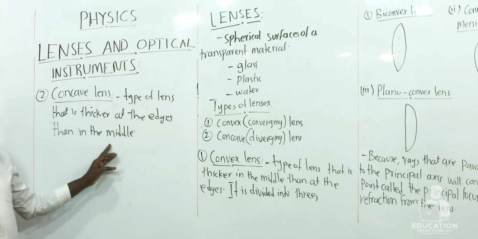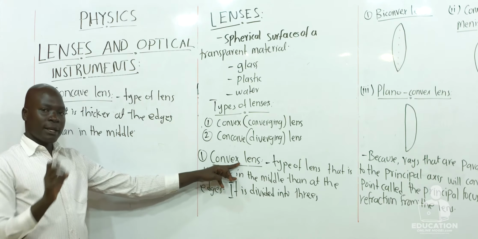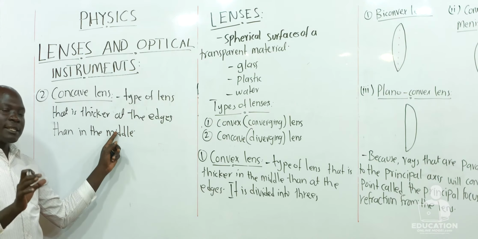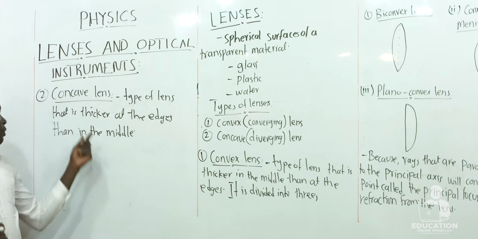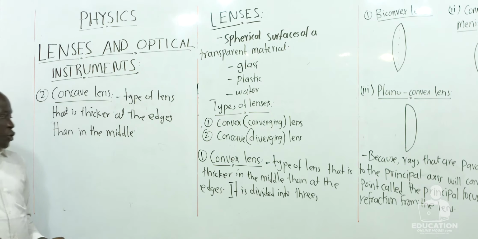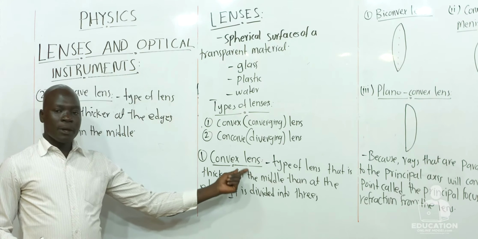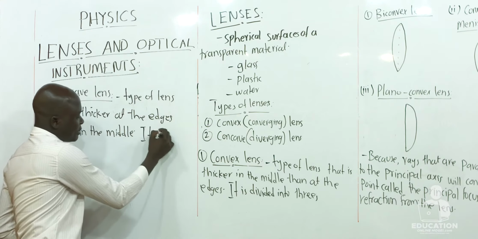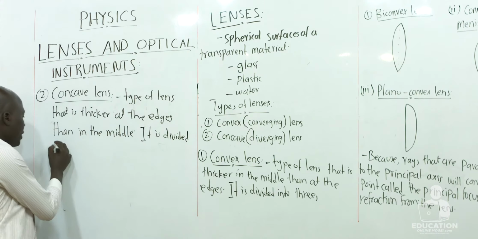Dear learners, don't confuse this. Convex lens is thicker in the middle than at the edges. Then concave lens is thicker at the edges than in the middle. So this concave lens is also divided into three, just like we have seen the division of the convex lens.